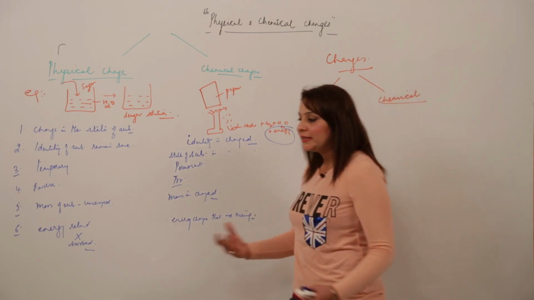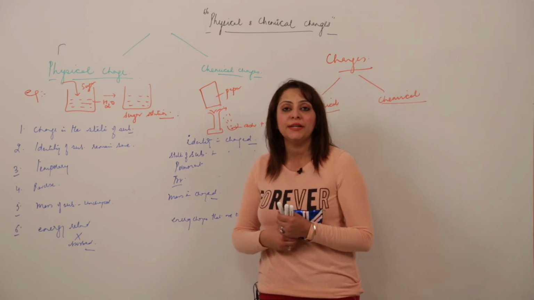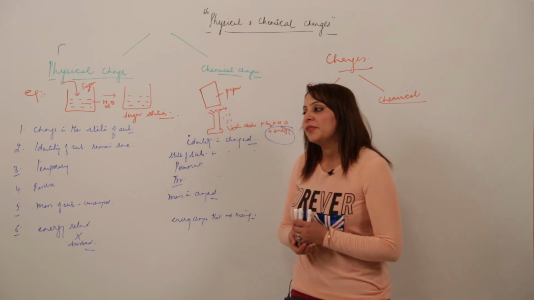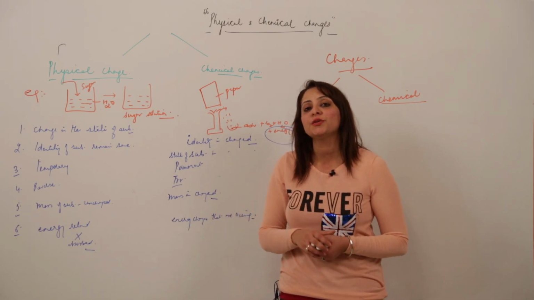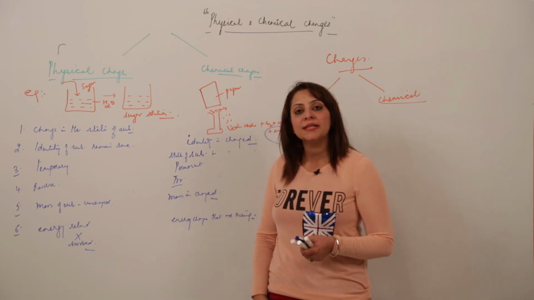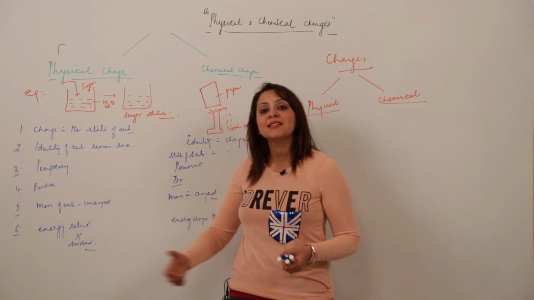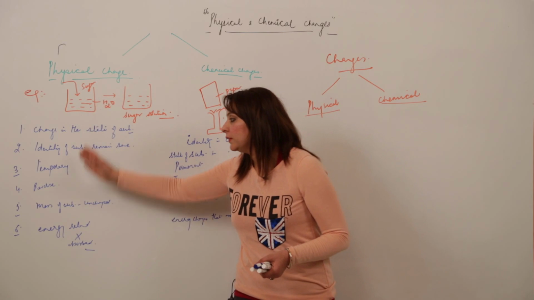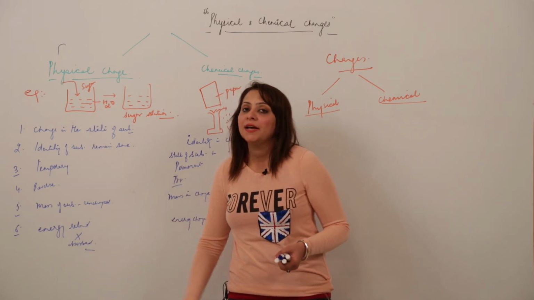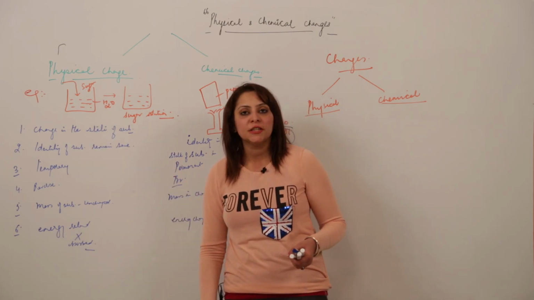We'll take a few more examples, like freezing. What is freezing actually? Freezing means the liquid is getting frozen, that means water is getting converted into ice. In which category will you classify that change? Obviously a physical change, because only the state is changing, otherwise the identity remains the same, and the whole summary we have made is obeyed by the process of freezing. So it comes under physical change.